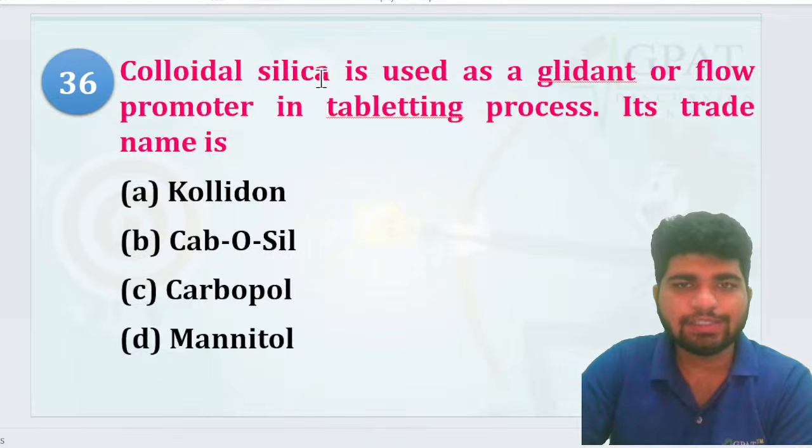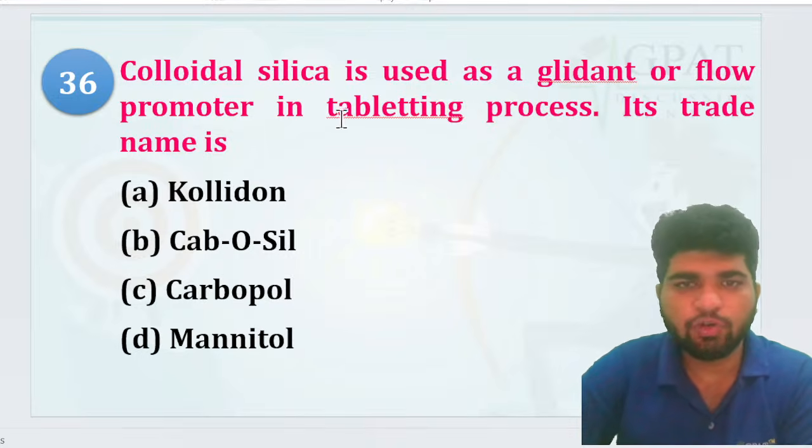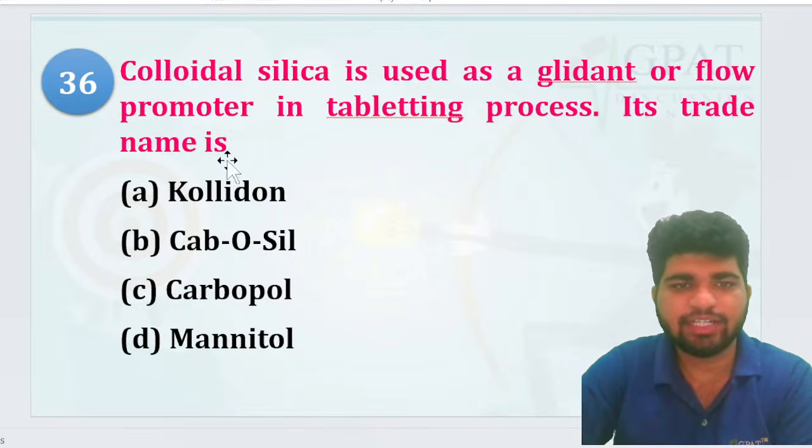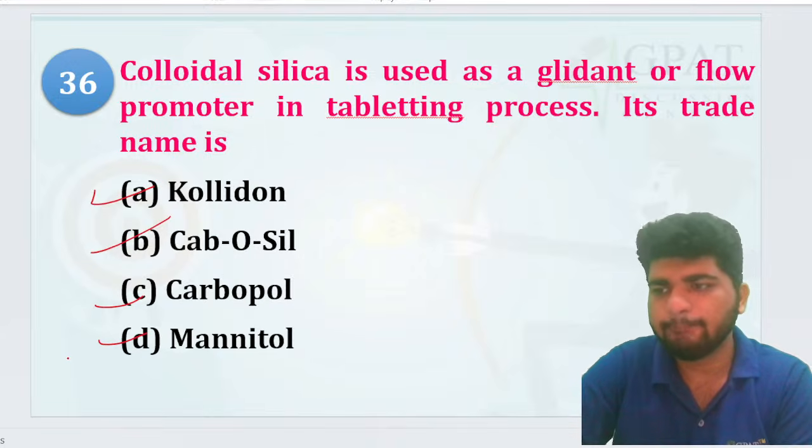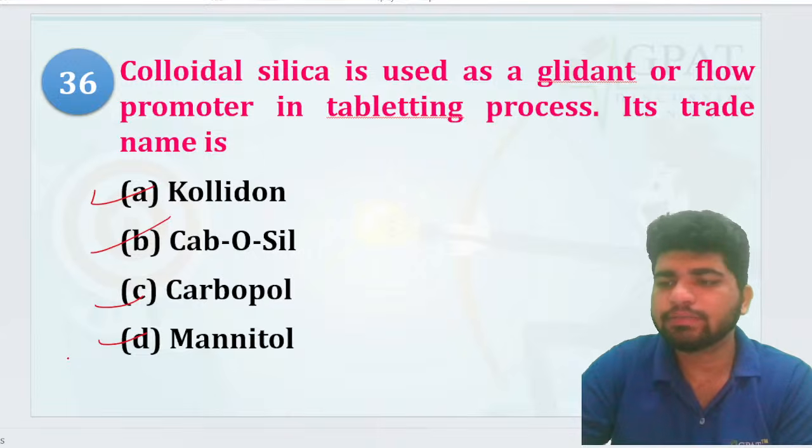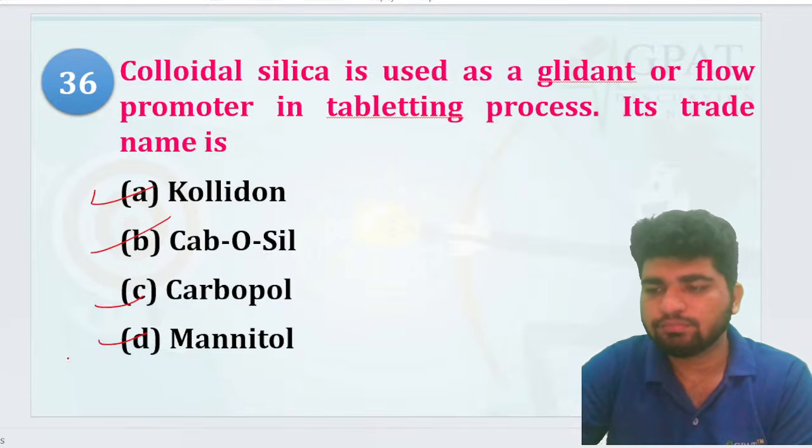Chalo. Colloidal silica is used as a glidant or flow promoter in the tablet processes. Its trade name is Cabosil. Colloidal silica, Cabosil, Carbopol, or Mannitol. Simple, right? That is going to be your Cabosil, right?